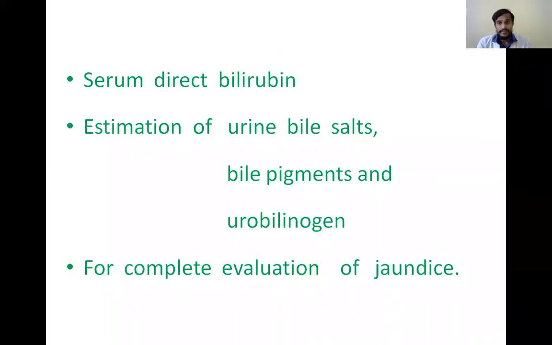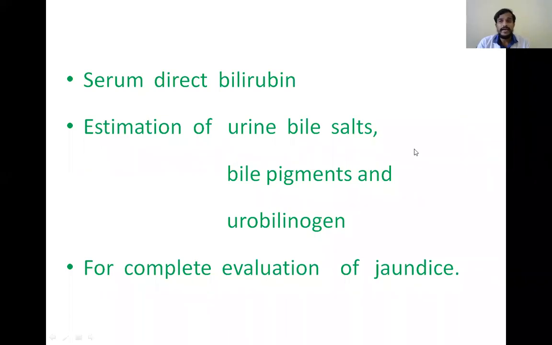Serum direct bilirubin, estimation of urine bile salts, bile pigments, and urobilinogen. So for complete evaluation of jaundice, we have to do the serum direct bilirubin also, and apart from that, we have to estimate the urine bile salts, urine bile pigments, and urobilinogen. So why serum direct bilirubin?